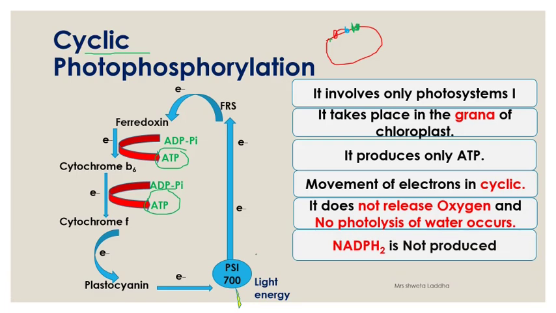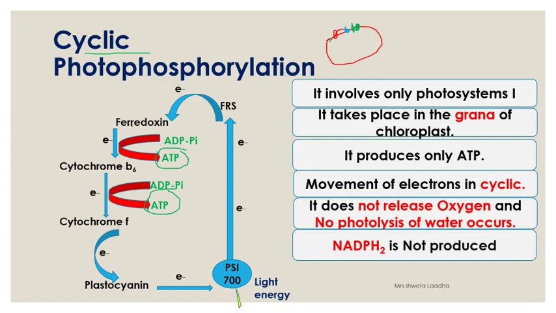We'll revise this. Photosystem 1 gets excited because of sunlight, solar energy. All the accessory pigments absorb the light energy, and they pass the energy to the reaction center, chlorophyll A. It becomes excited, releases its electron, becomes ionized. The electron is accepted first by FRS, ferredoxin reducing substance. So if you see, every time an electron is accepted and then given out. Gaining of electron is reduction and losing of electron is oxidation. So at every step oxidation and reduction is taking place. FRS releases the electron and it is gained by ferredoxin. Ferredoxin is reduced, FRS is oxidized.